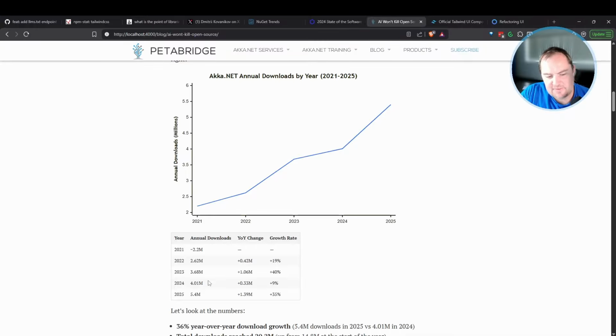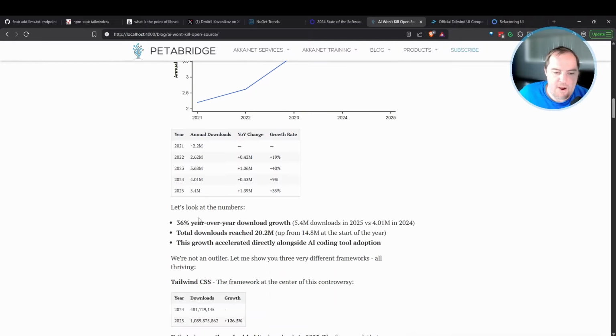But the next thing to take a look at here is 2024. We had a fairly modest increase in adoption here. But bam, we're back to 2023 levels of growth. And bear in mind, this is with a much larger baseline too. So in absolute terms, this is by far the biggest increase we've ever seen. Now, I think there's two factors that really drove this for our business.